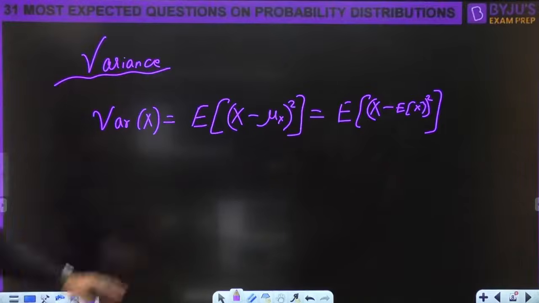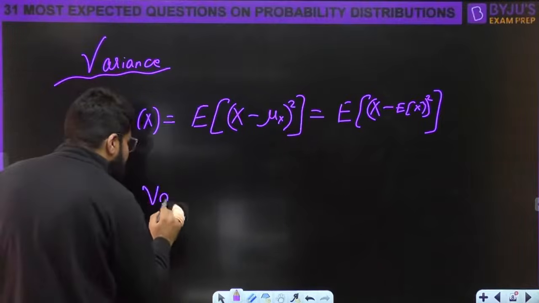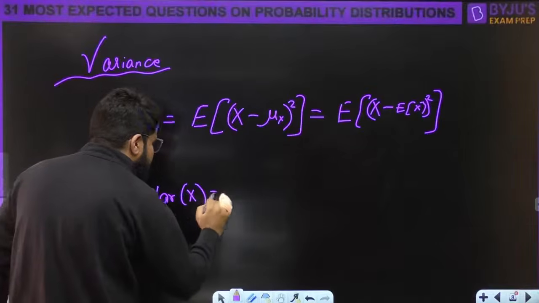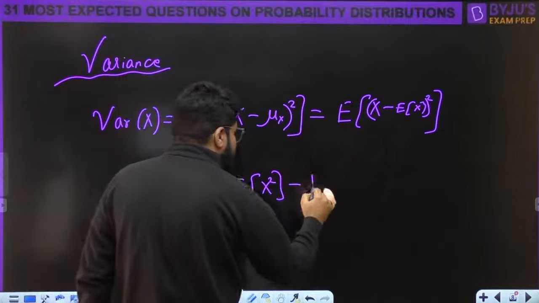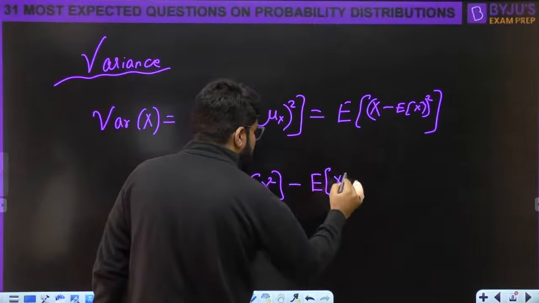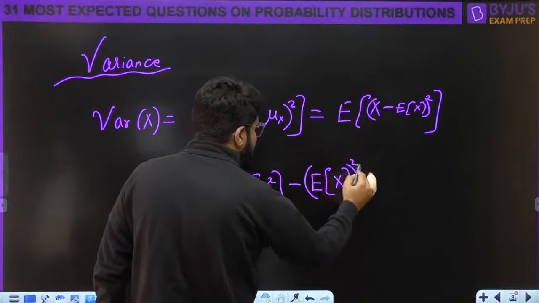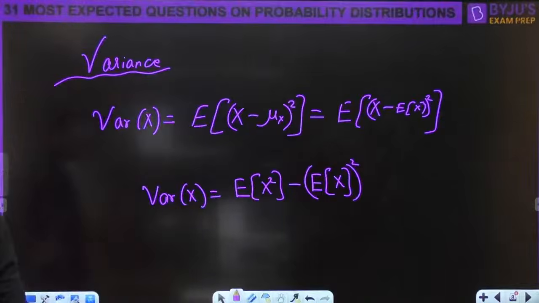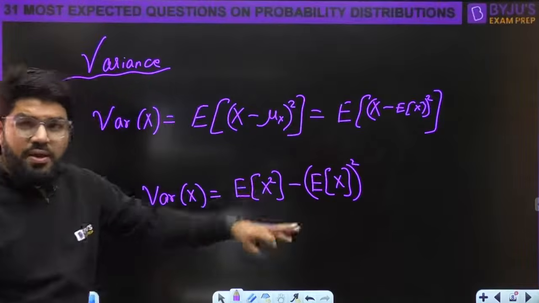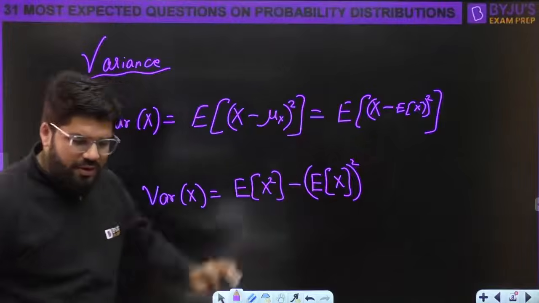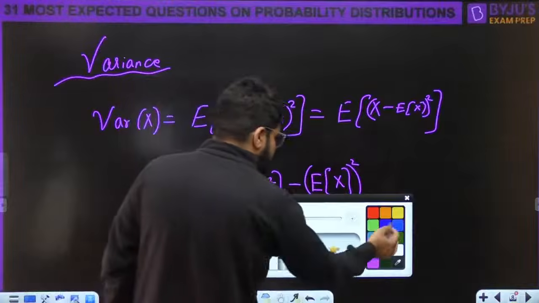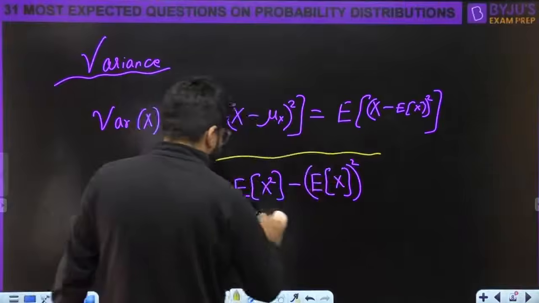This is the basic definition, but how do you calculate variance? You can calculate variance by an identity which I am writing, very important. Directly this identity sometimes they ask in the question. It is the expected value of x square minus expected value of x, whole square. Mean square value minus the square of the mean. This one is the important identity.